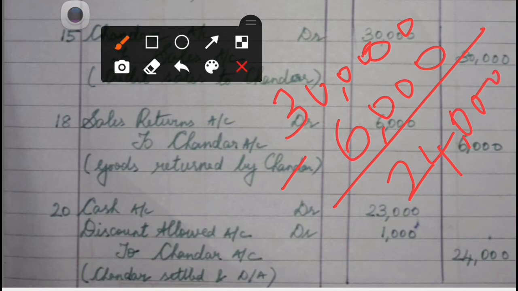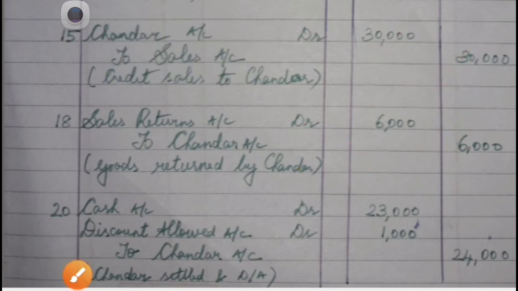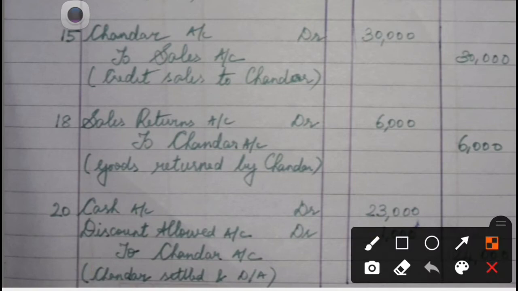But the problem says in this transaction only 23,000 is received from Chandar. What happened here? There is actually a discount which has been allowed.